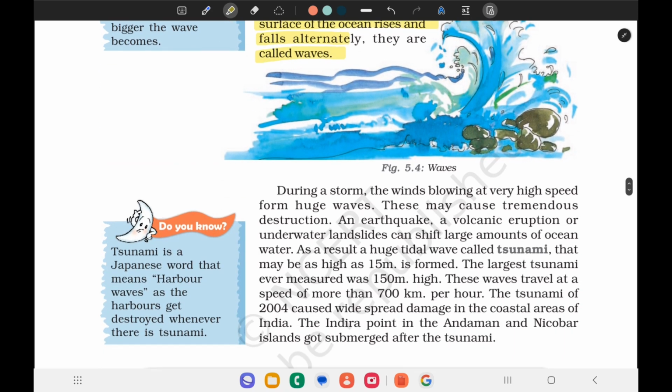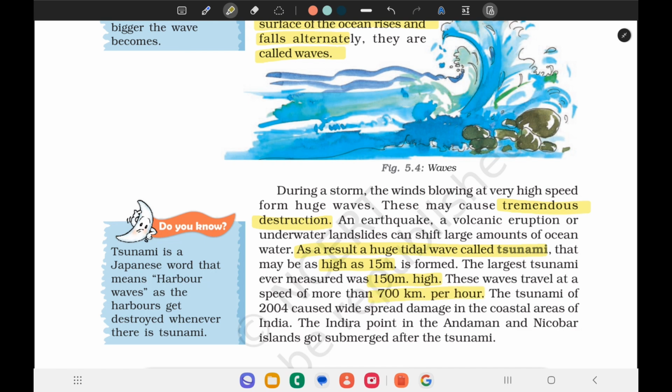During a storm, winds blowing at very high speed form huge waves. These may cause tremendous destruction. An earthquake, a volcanic eruption, or underwater landslides can shift a large amount of ocean water. As a result, a huge tidal wave called a tsunami, which may be as high as 15 meters, is formed. The largest tsunami ever measured was 150 meters high. These waves travel at a speed of more than 700 kilometers per hour.